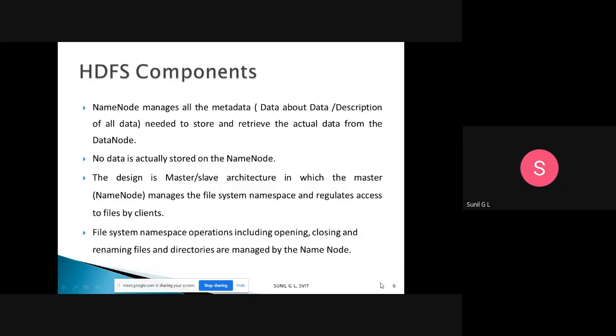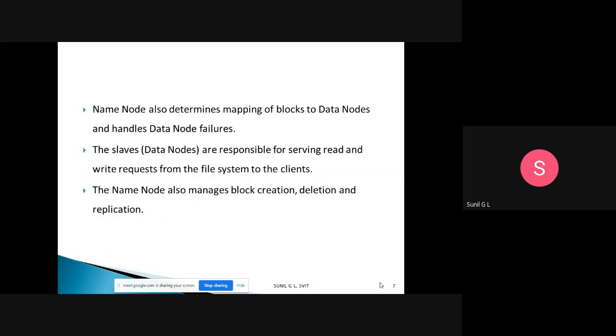It contains the file namespace, and it regulates access to these files by clients. File system namespace operations including opening, closing, and renaming files and directories are managed by the name node. The name node also determines the mapping of blocks to data nodes and handles data node failure. We have n number of data nodes in HDFS, so for whichever file needs to be written, that block will be mapped to a particular data node.